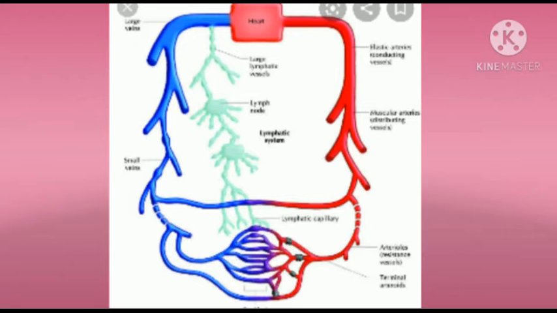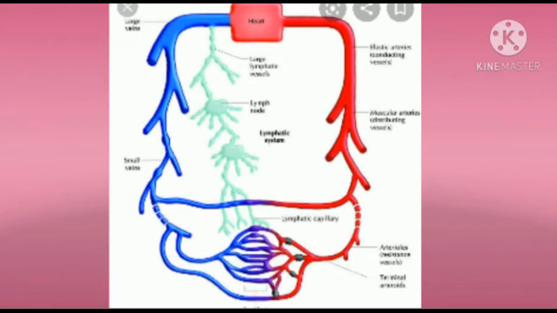As opposed to this, in certain animals such as insects, the blood mostly flows through open spaces. This type of blood circulatory system is called an open vascular system. Here, blood flows from the heart to the body tissues without vessels.